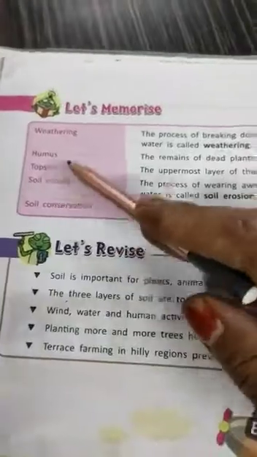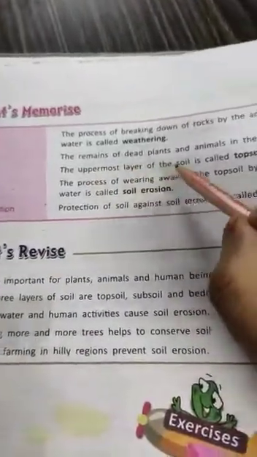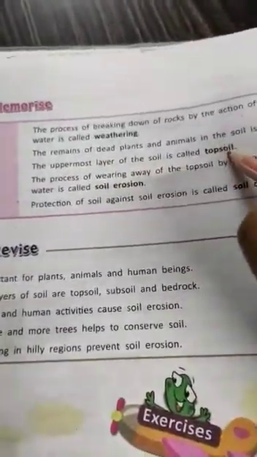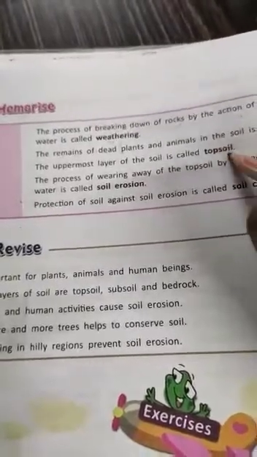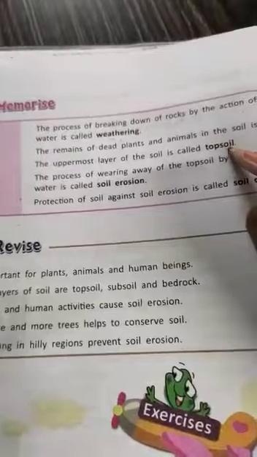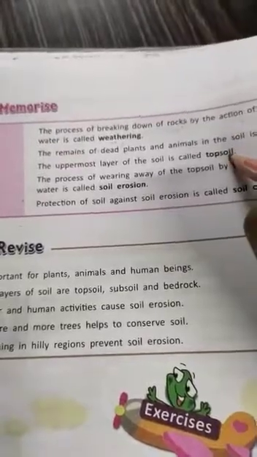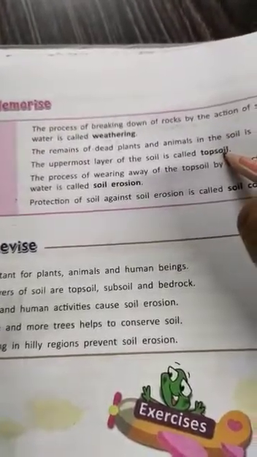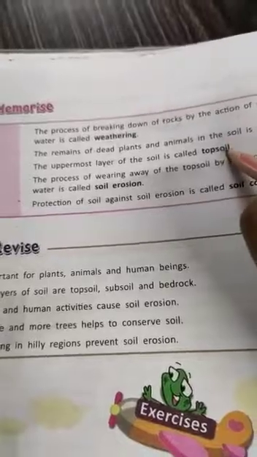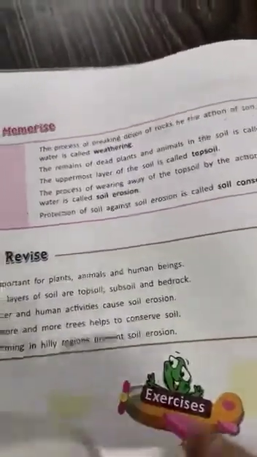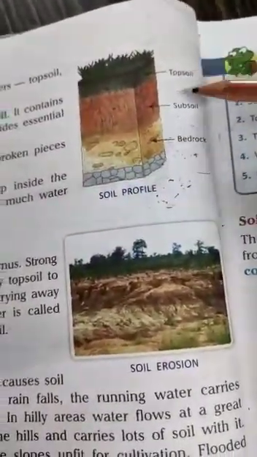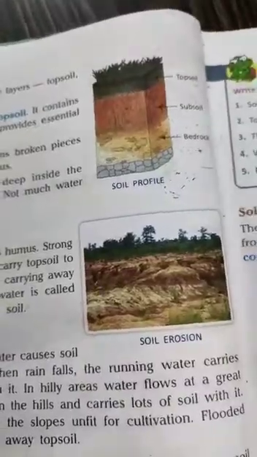Now, topsoil: the uppermost layer of the soil is called topsoil. You have studied in soil profile that there are three layers, topsoil, subsoil and bedrock, and topsoil is the uppermost or topmost layer in the soil profile and it is very much fertile. Here you have made the diagram also. I gave it to you in the homework. This is the diagram of soil profile. You can see topsoil, subsoil and bedrock.